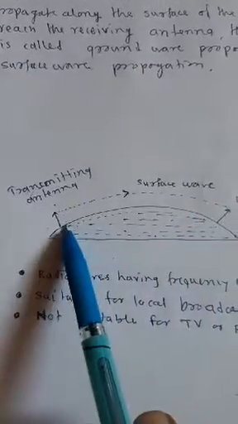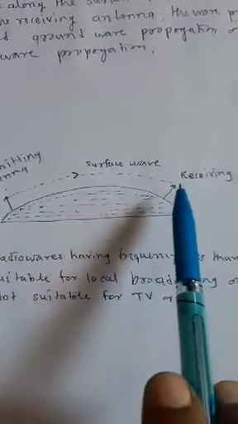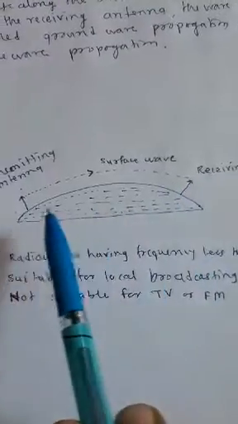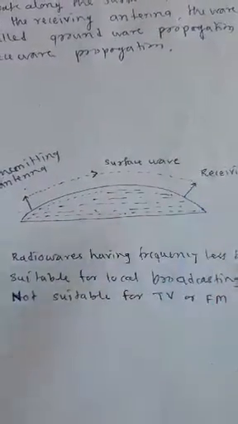This is the transmitting antenna, this is the receiving antenna, and this is the surface of the earth.